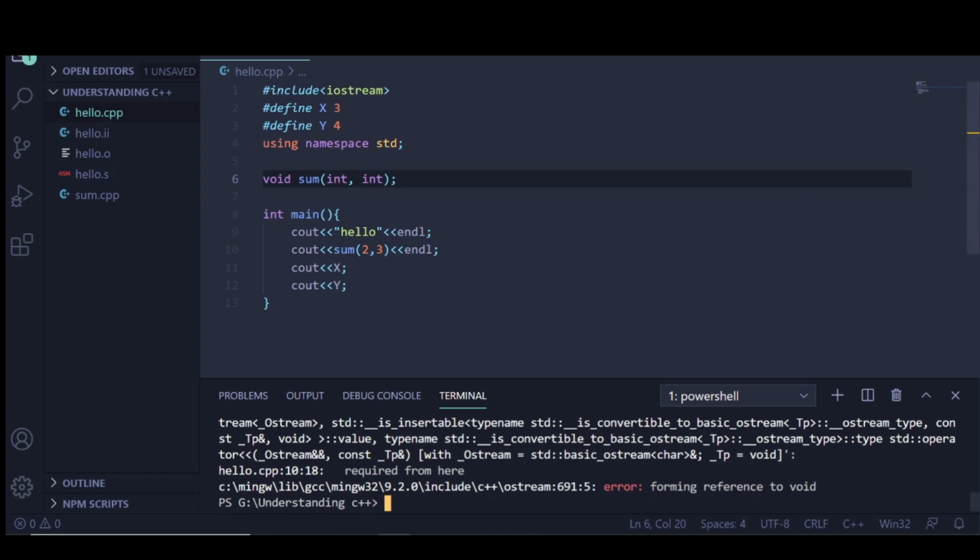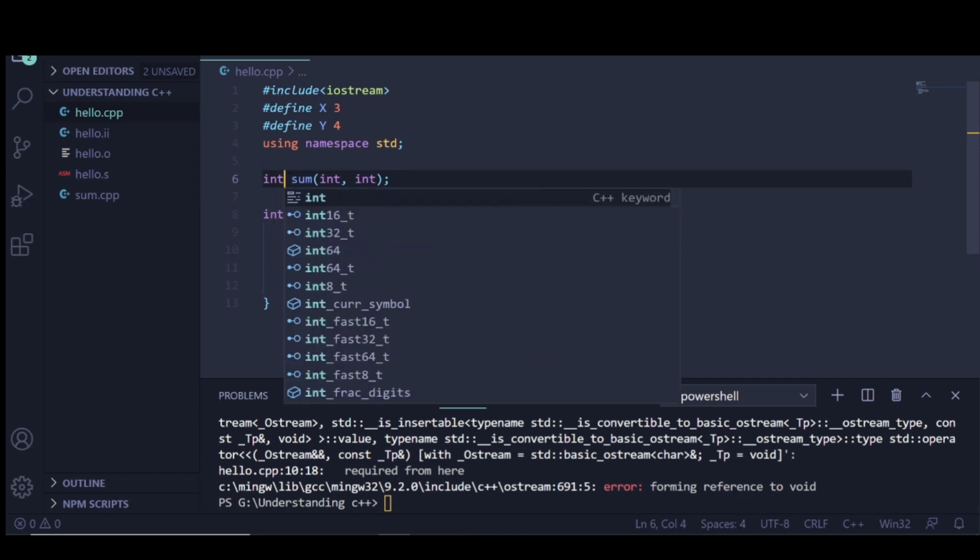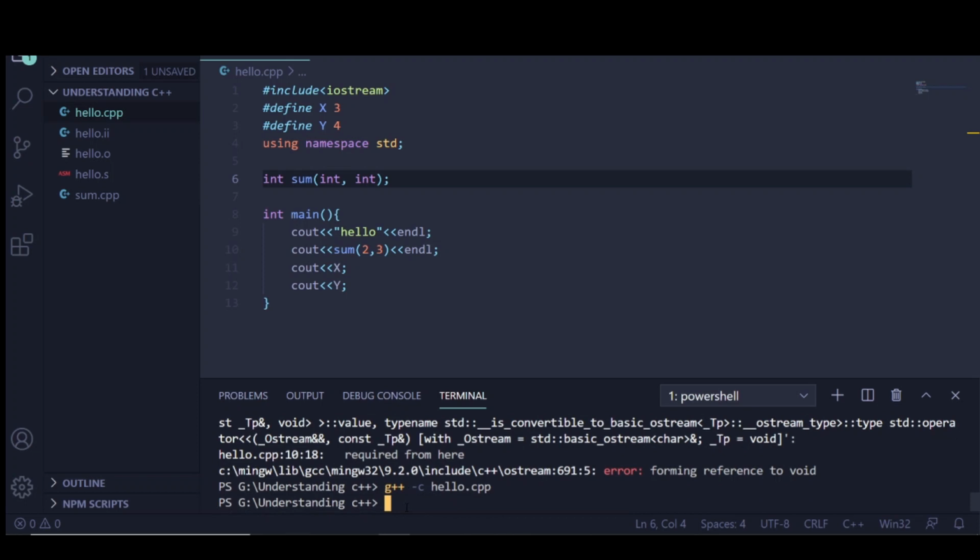Okay, we have written void. So instead, let me write int. Now it should work fine. Yeah, no error, means it has compiled.